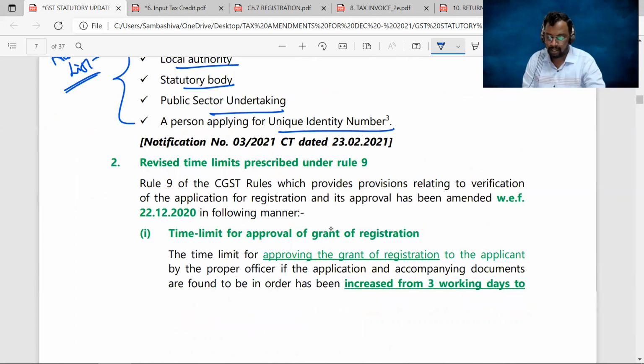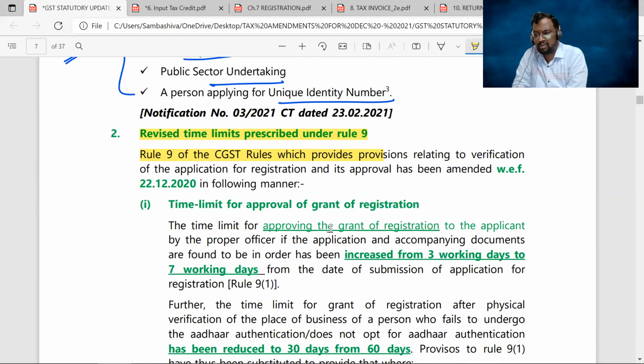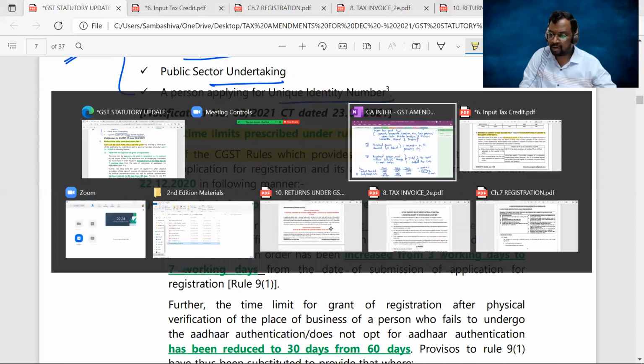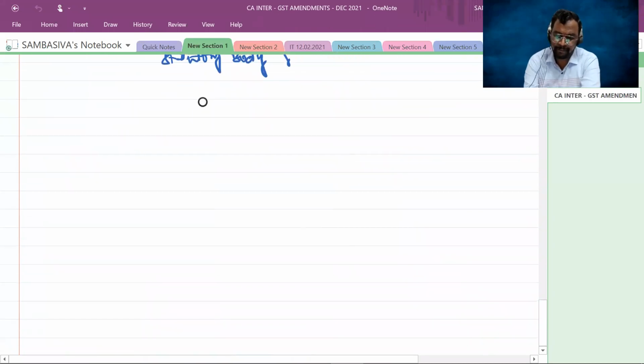Okay, sir. Now, second amendment. Revised time limits under rule number 9. Right, sir. What does rule number 9 explain? As we have generally discussed, rule number 9 explains the time limit for the approval of the grant of registration. Right, sir. Now let me explain this particular provision with the help of a chart for easy understanding.